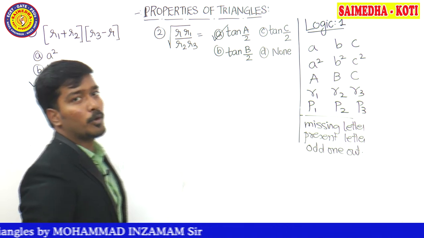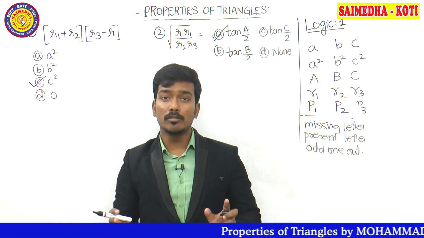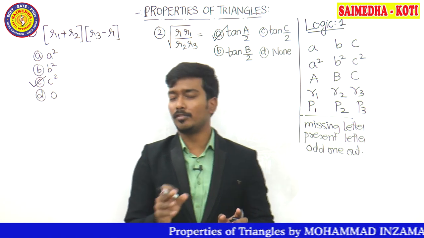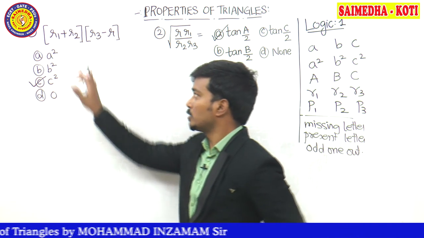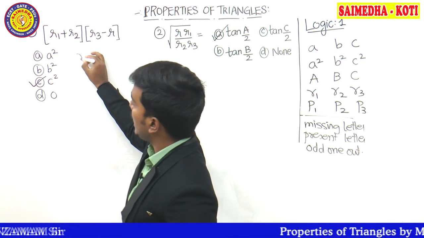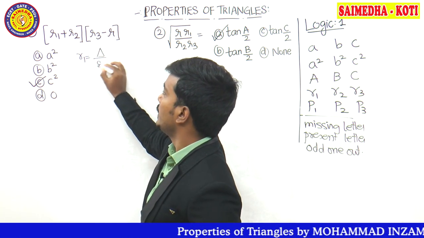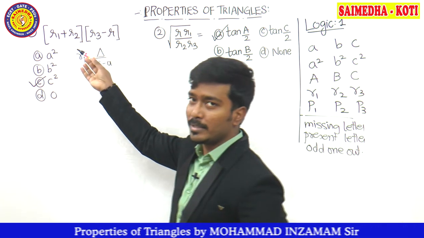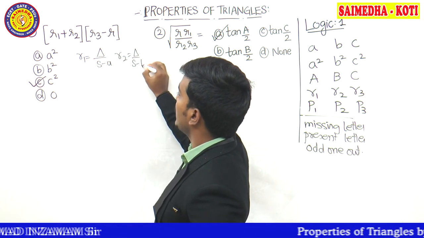Now let's do the same problems with the formulas, guys. I'll make a separate part on the formulas of properties of triangle. Maybe in part 3 or part 4, you go through it and you will understand all the formulas. Let's solve the problem now. R1 formula, R1 is the exradius, guys. It can be written as delta divided by S minus A. Similarly, R2 is delta by S minus B.